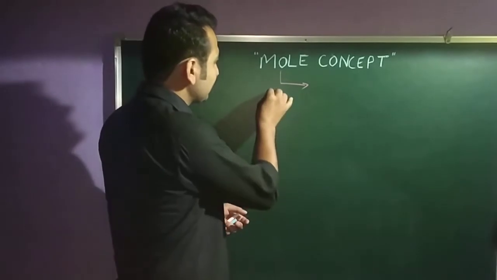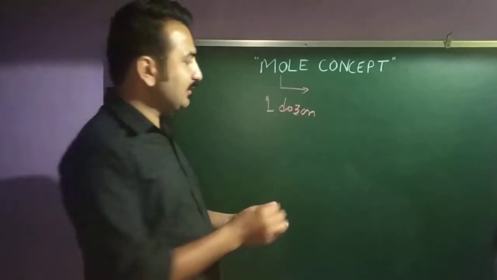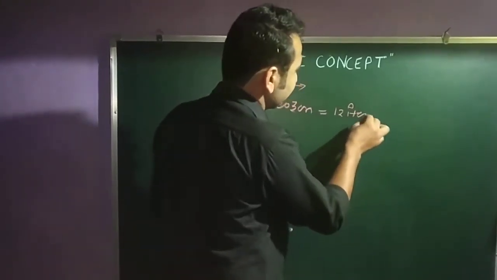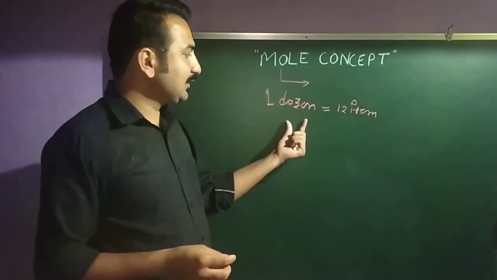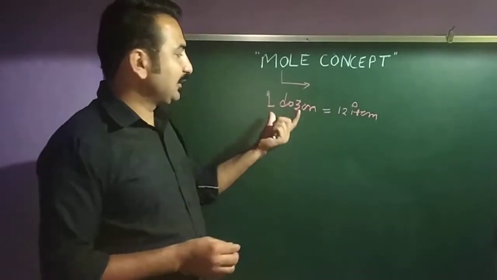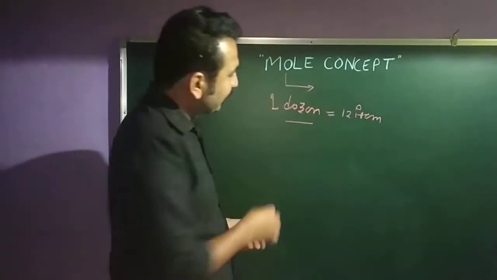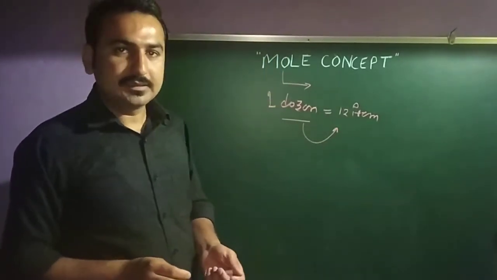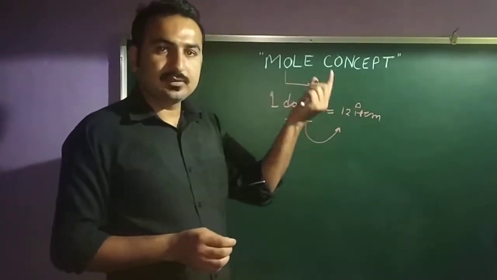Suppose you are saying 1 dozen. 1 dozen means directly you can say 12 items. Suppose I am saying you have 1 dozen books, that means 12 books. You have 1 dozen apples, that means 12 apples. That means this 1 dozen is used for 12 items. यानी कि जहां पर आपके पास 12 आइटम होंगे आपने क्या बोल दिया, this is 1 dozen.